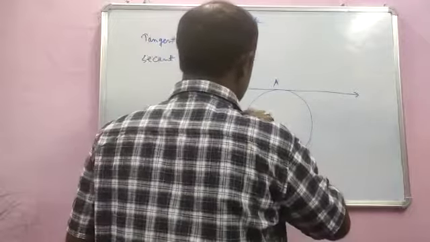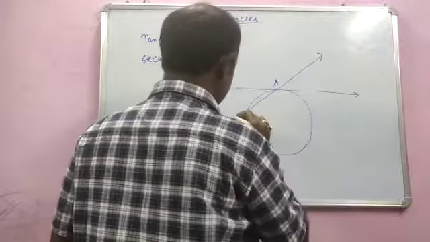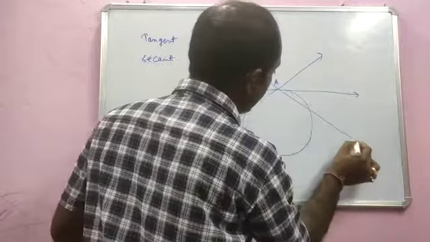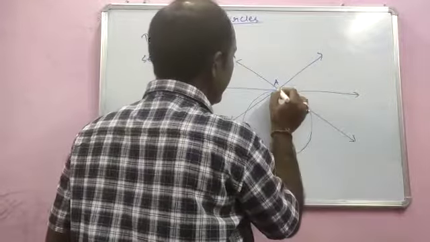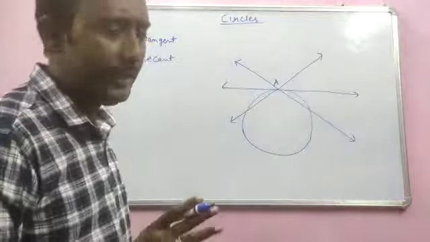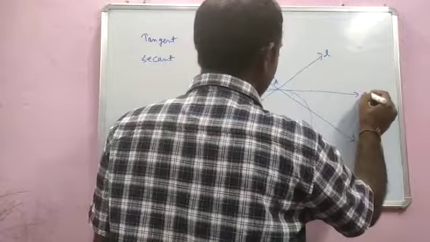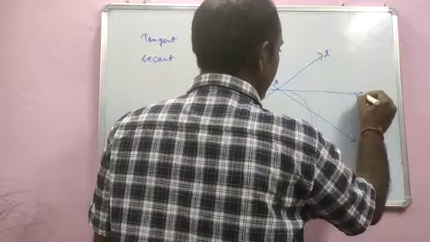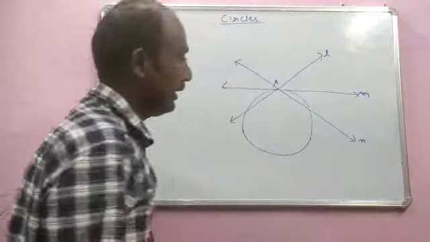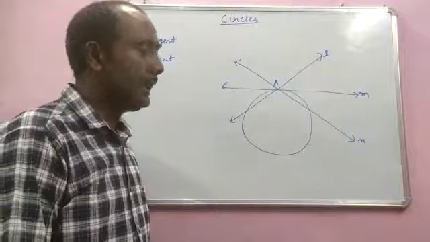If you draw lines through A, you can have infinite lines like this. First one, I will tilt a bit. Second one, and let this one be the third one. In this way, you can have infinite lines. I have taken just three examples. Let me name this as line L, line M, and let this be line N. So here I have drawn three lines.